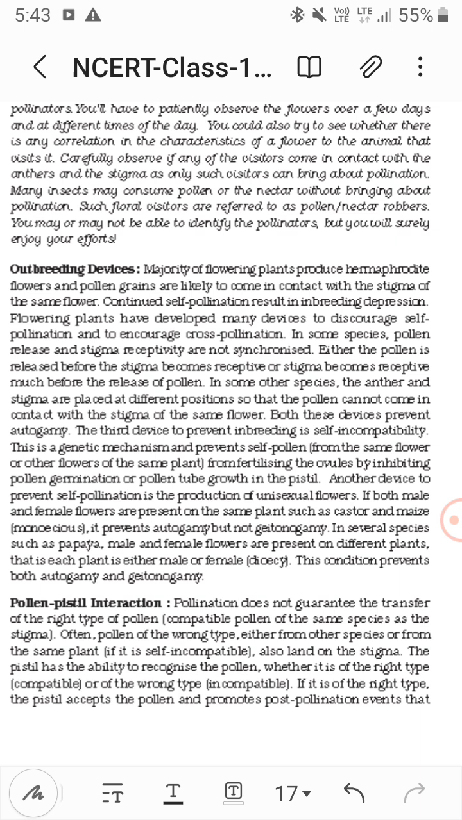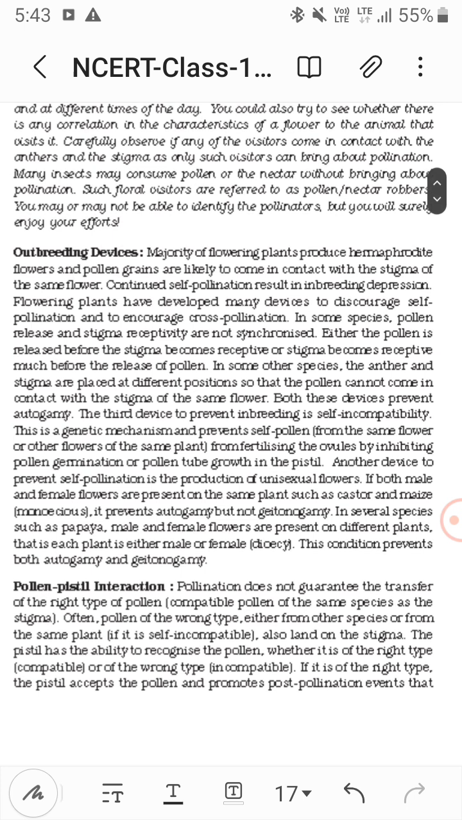This is a genetic mechanism to prevent self pollen, that is from the same flower or the other flowers of the same plant, from fertilizing the ovules by inhibiting pollen germination or pollen tube growth in the pistil. Now another device to prevent self pollination is the production of unisexual flowers. A flower can be either male or female. If both male and female flowers are present on the same plant, as in castor and maize, these are monoecious plants. It prevents autogamy but not geitonogamy.